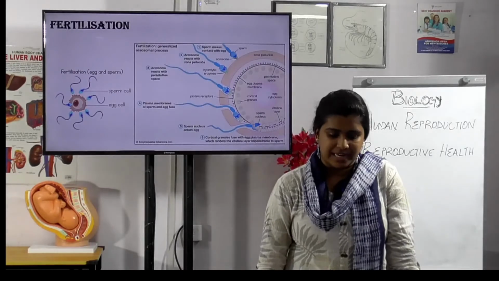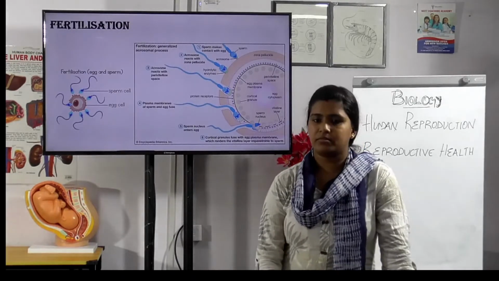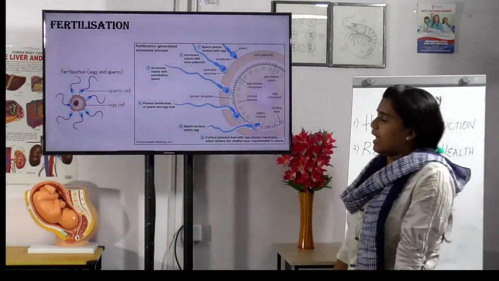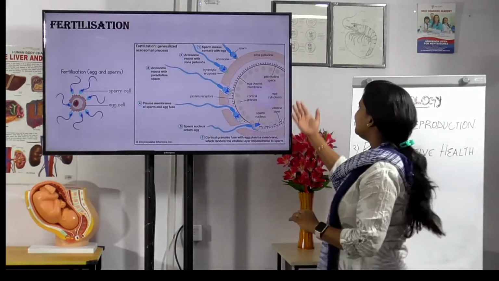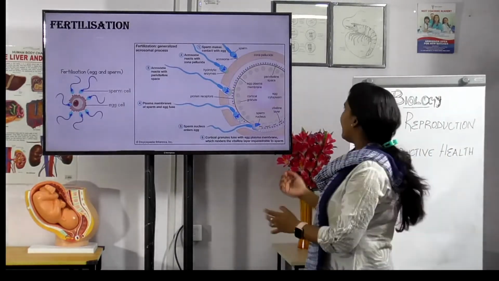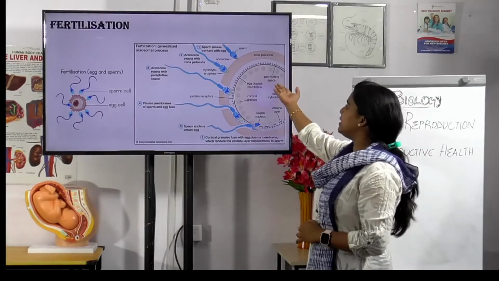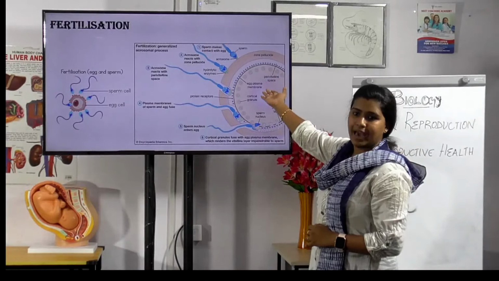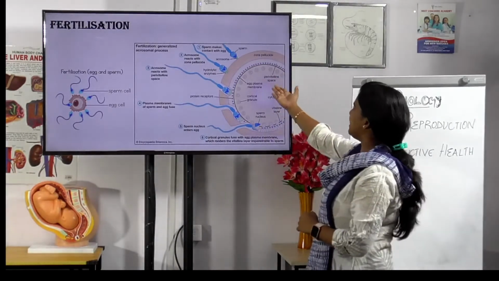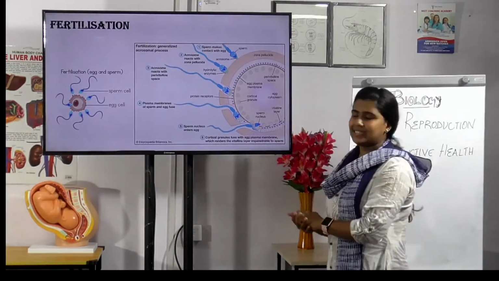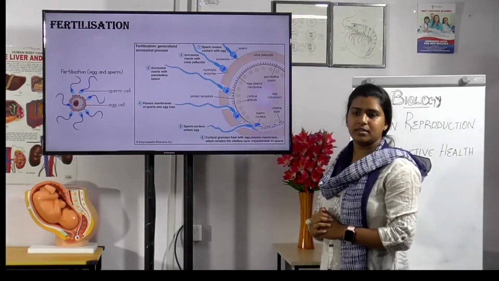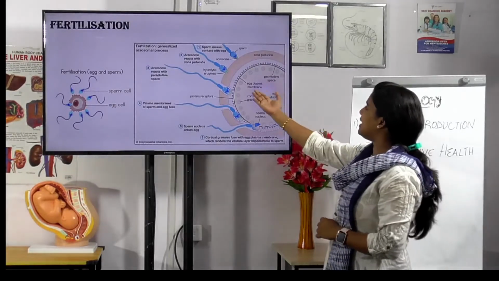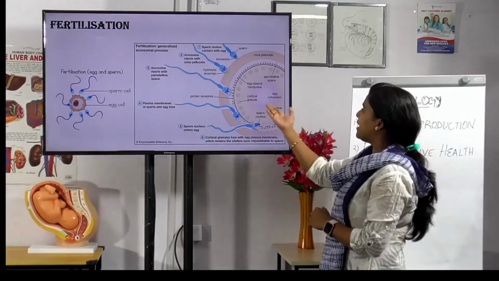Okay, and the next is fertilization. What is fertilization? Yes, okay, and there are different steps. First, the sperms make contact with the egg. This is a sperm, and first what enters the ovum? Yes, the head, nothing but the acrosome. It is a hydrolytic enzyme, so it enters easily. That is the zona pellucida. What is that? The outer layer. Okay, after that the acrosome reacts with the perivitelline space.